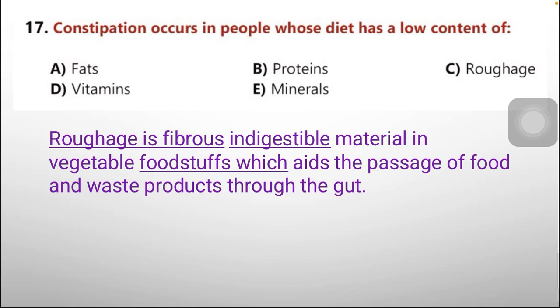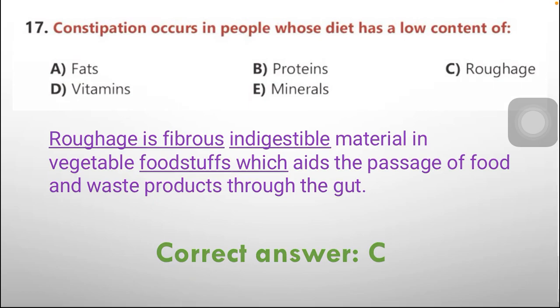Only foods containing fiber prevent constipation. So fibers are very important for us to remove constipation, because constipation is a very serious disease. So our correct option is C, roughage, as people with a low content of fiber get constipation.